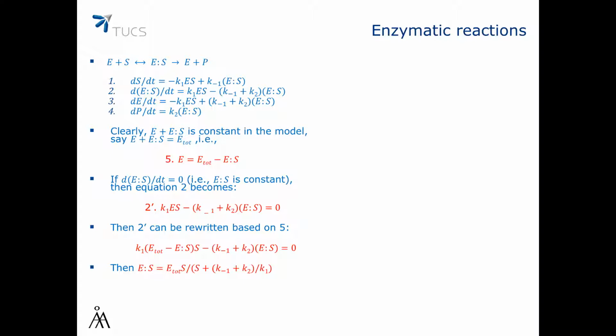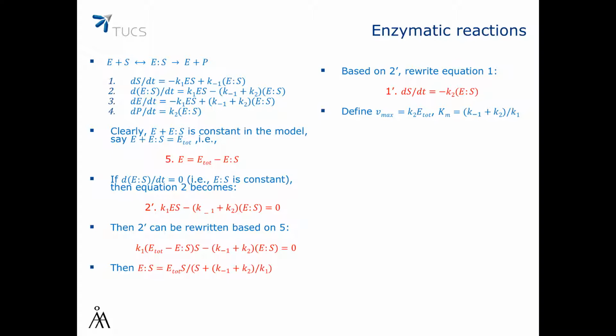So from this equation we can obtain the expression for E bound to S, and that's written in this equation that I show on the screen. So based on 2', we can now rewrite equation 1, and that will become dS/dt equals minus K2 times E bound to S.